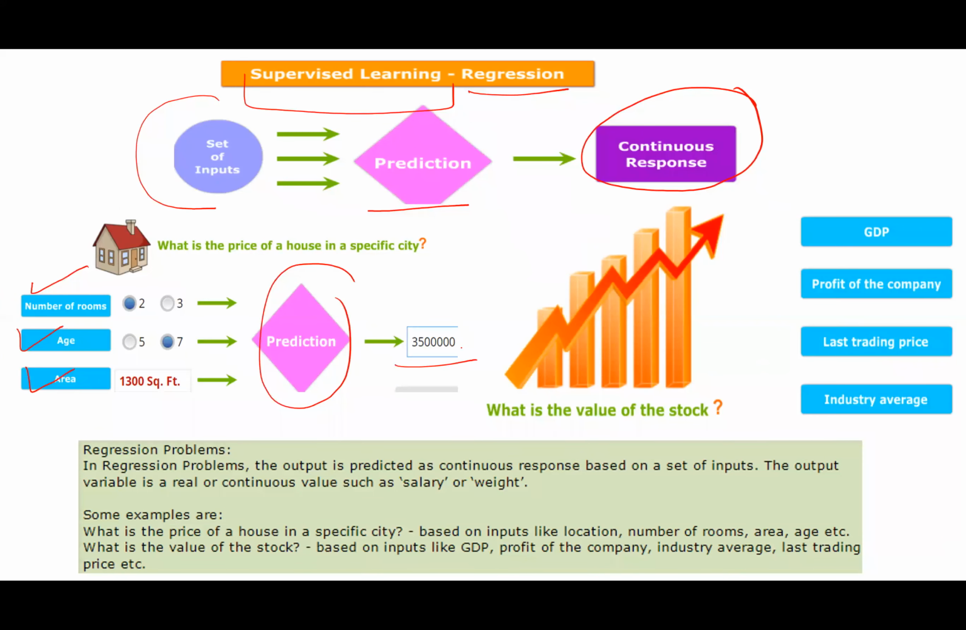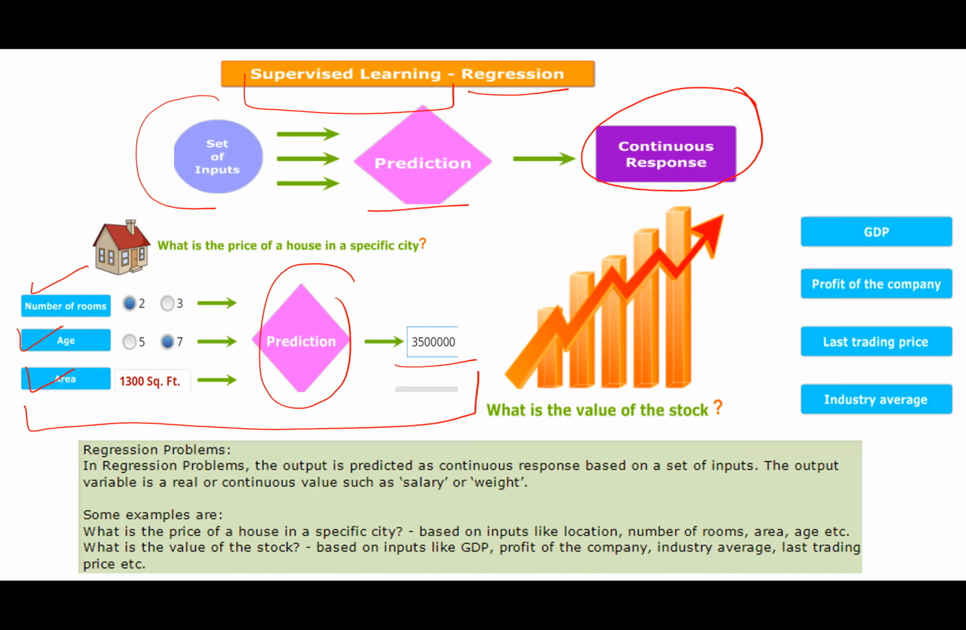3,50,000 is very cheap, but yeah, it can be in dollars. Okay, so it's basically in dollars. We will look at this particular problem in more detail in our machine learning sessions, so we'll be solving this. The outcome is a real number.